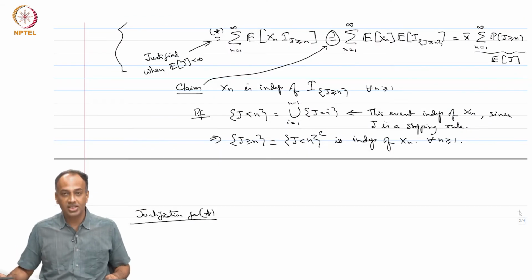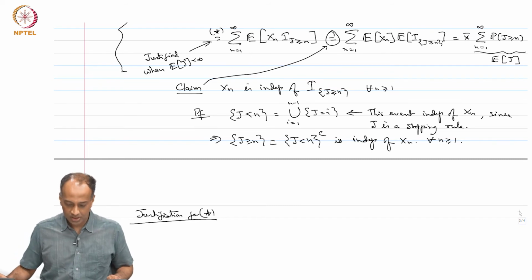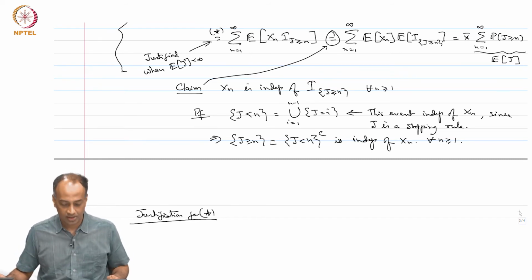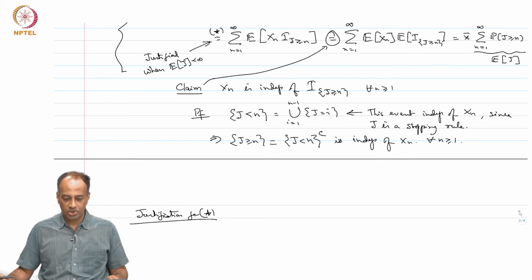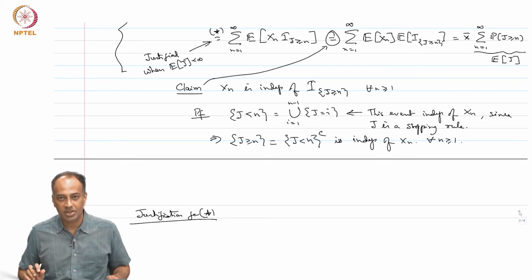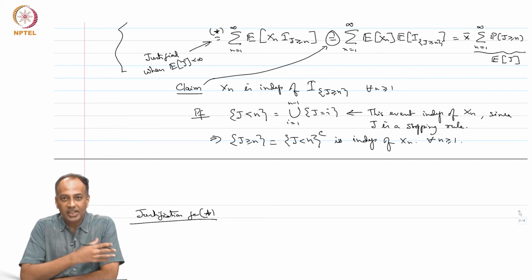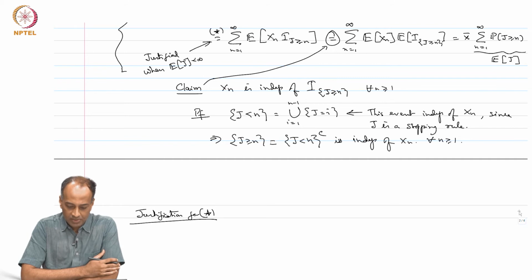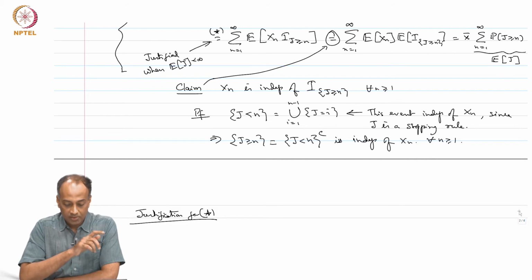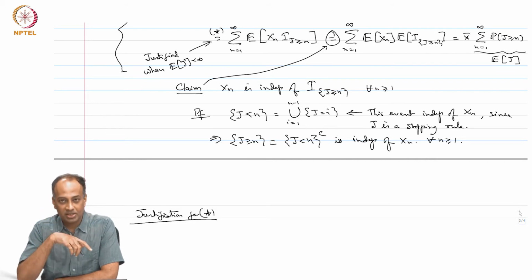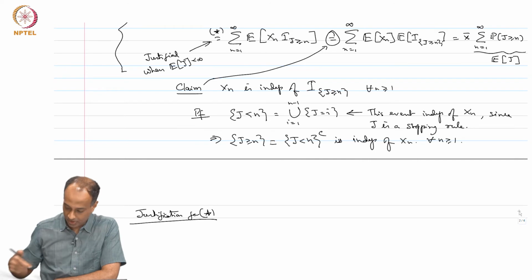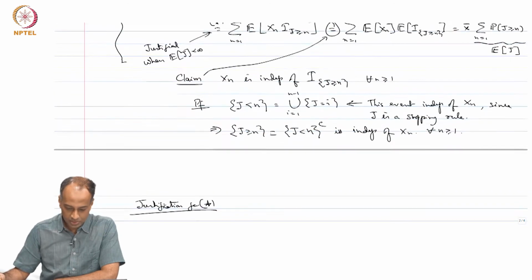So, we have proved Wald's equality except for this justification for the step star above, which basically involves pushing an expectation inside an infinite summation. Now, pushing an expectation inside an infinite summation is not always justified. We need to impose some technical conditions under which this holds, and we have to prove that under the assumptions of Wald's equality, pushing the expectation inside the infinite sum is justified. Okay. So, let us do that.